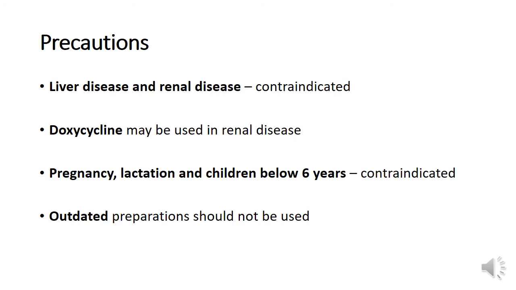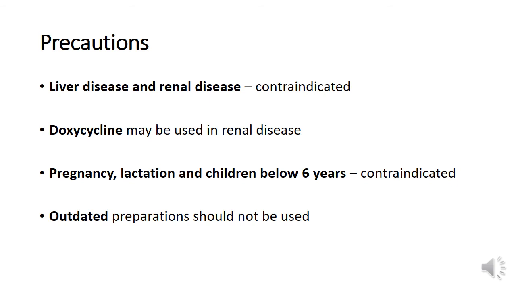So the precautions we have to undertake while prescribing these compounds: in liver disease and renal disease, tetracyclines are contraindicated, with the exception of doxycycline, which can be administered in patients with renal insufficiency, because doxycycline doesn't depend on the kidneys. It undergoes biliary excretion. It is excreted in the fecal matter.